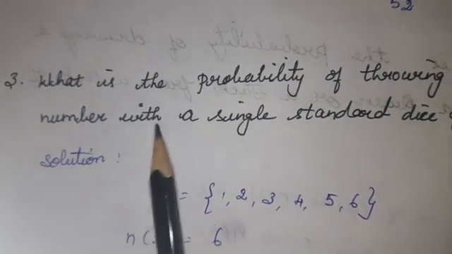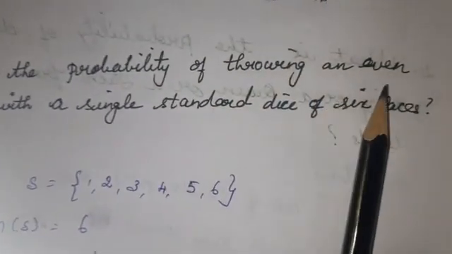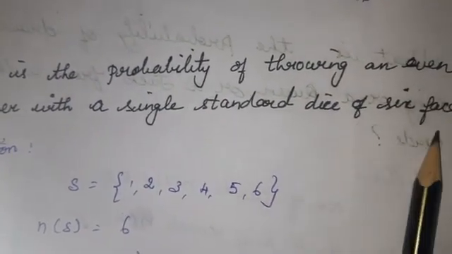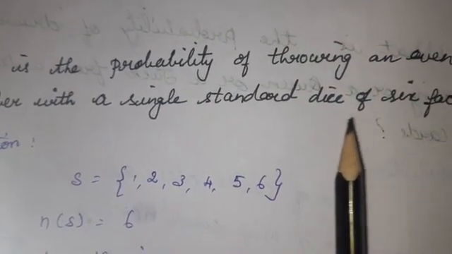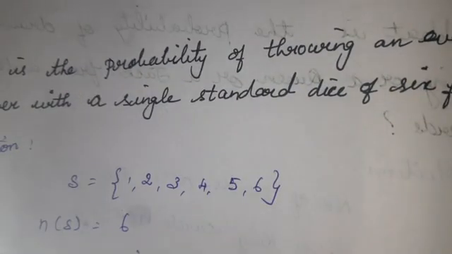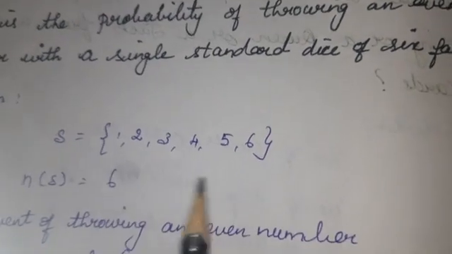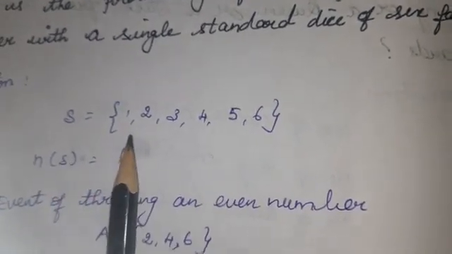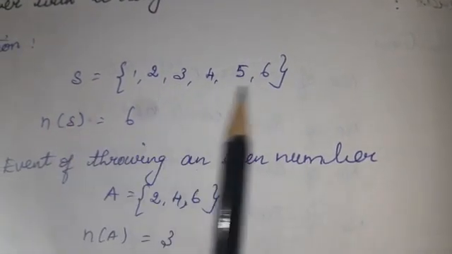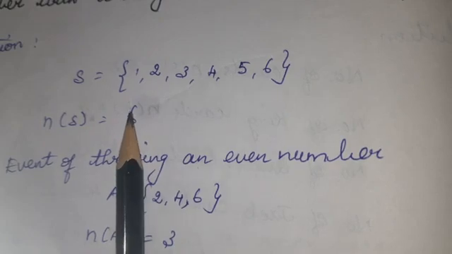Third question. What is the probability of throwing an even number with a single standard dice of 6 faces? When you roll a dice, you will get 1, 2, 3, 4, 5, 6. These are the possibilities. First we should find the possibilities. So S is equal to these possibilities I have written. Next you should write n of S. How much is it? 6 numbers are present, so 6.